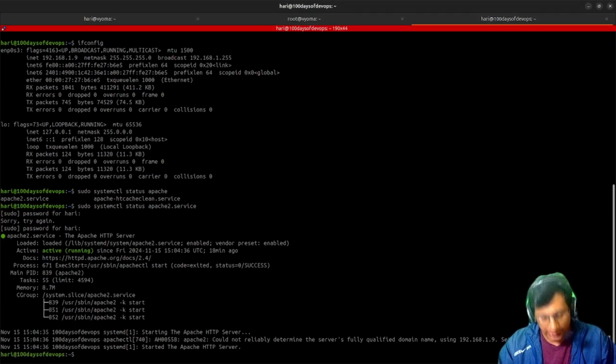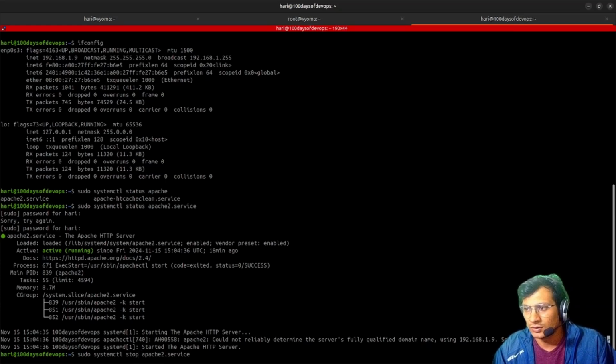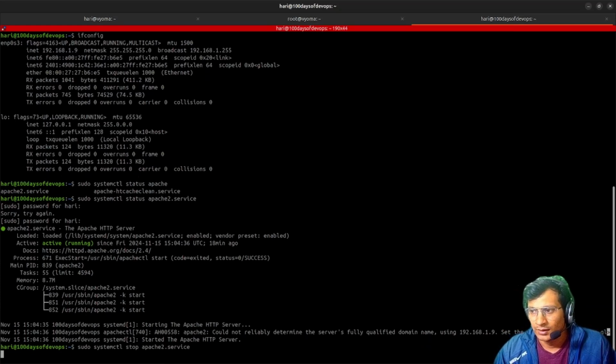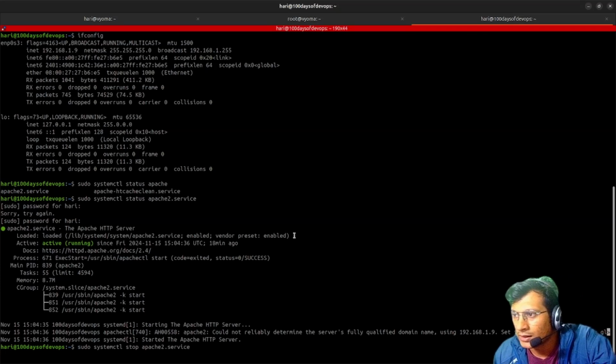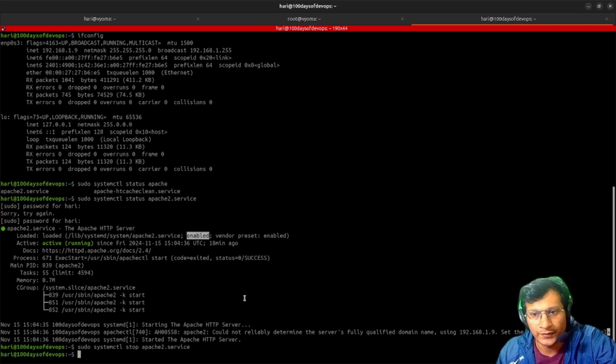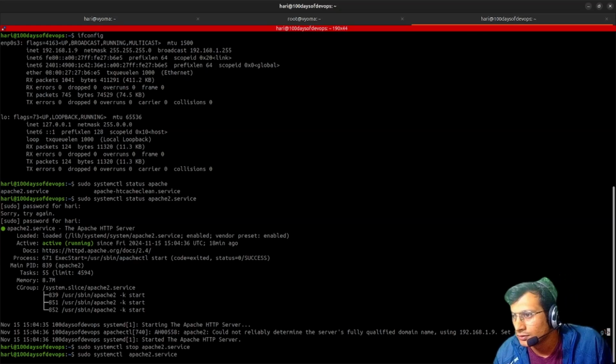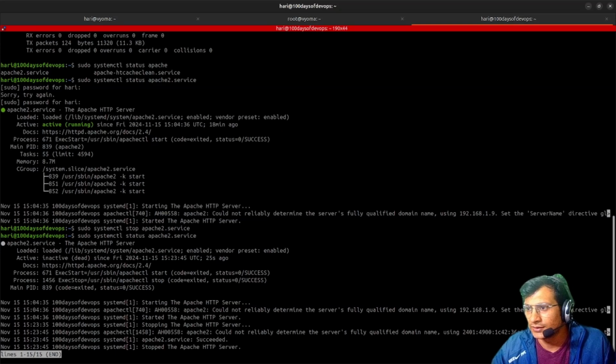For now, I'll be turning it off. Stop is the option that we can use for turning a service off. Here if you can see, preset enabled, service enabled. This means whenever I restart this particular server, it will automatically start this service. First let's check the status. Here the service is enabled, but right now it is inactive. We have stopped the Apache HTTP server.